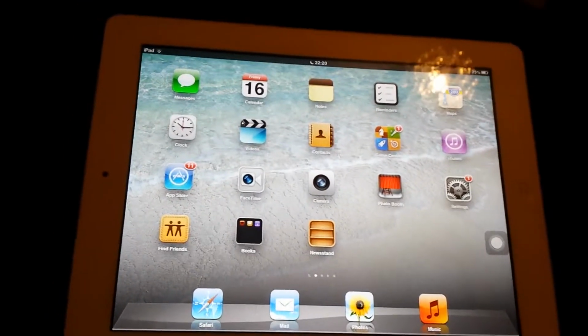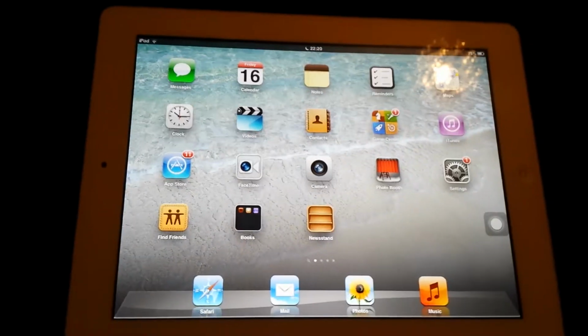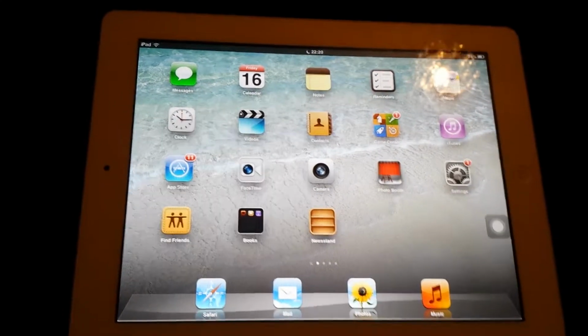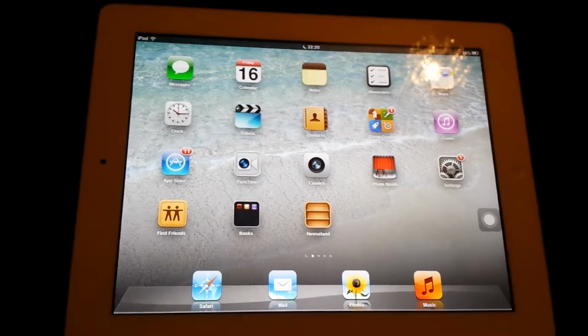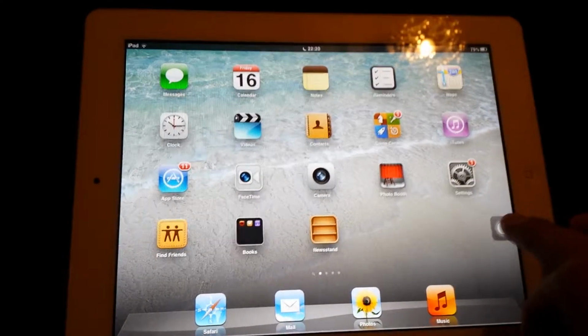Within your settings, it's called assistive touch. Not many people know about this or use it a lot, I've seen. People usually think you have to jailbreak this to get this home screen button, but you don't. Here, this is what it is.